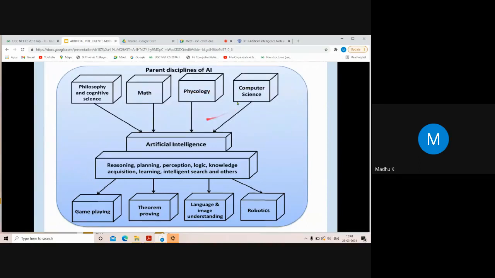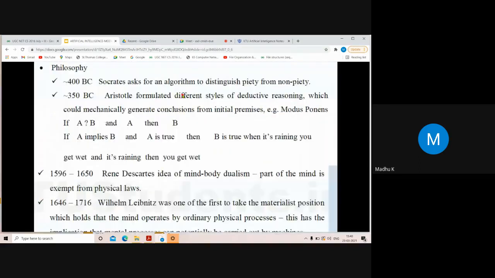And next we will discuss the different philosophies, and it's not very important. In 400 BC, Socrates asked for an algorithm to distinguish piety from non-piety. These are the very old philosophies; they just start from BC.